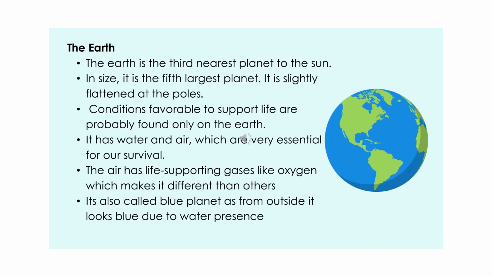The Earth. The Earth is the 3rd nearest planet to the Sun. In size, it is the 5th largest planet. It is slightly flattened at the poles. Conditions favorable to support life are probably found only on the Earth. It has water and air, which are very essential for our survival. The air has life-supporting gases like oxygen, which makes it different from others. It is also called the blue planet, as from outside it looks blue due to the presence of water.